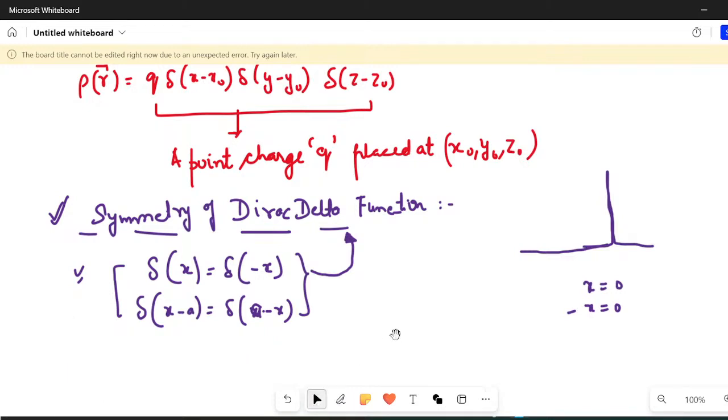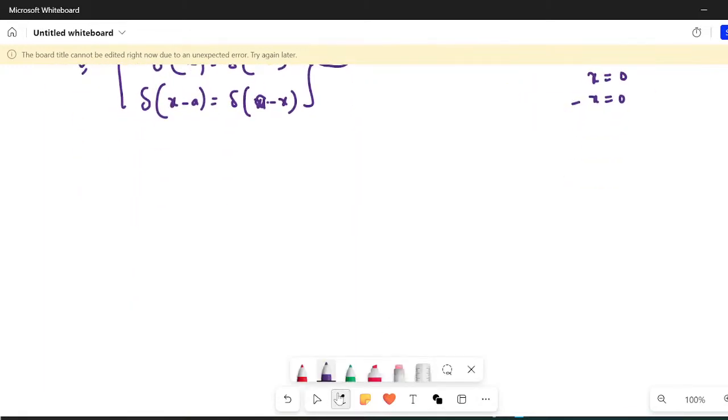Now, a word of caution for your exam. A few days back, a student asked me a question. I think it was in some sheet.